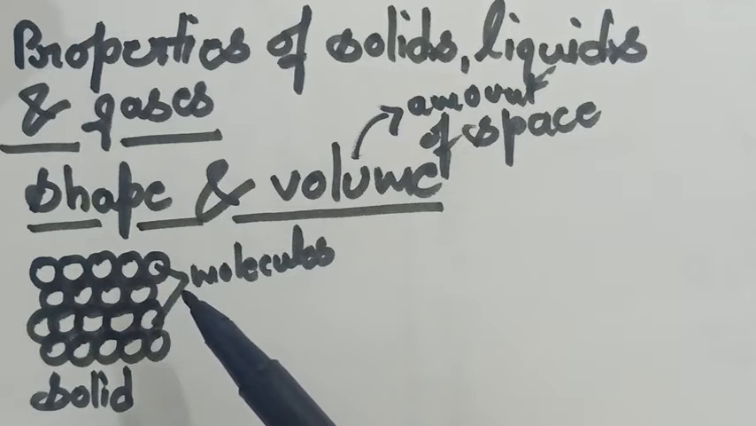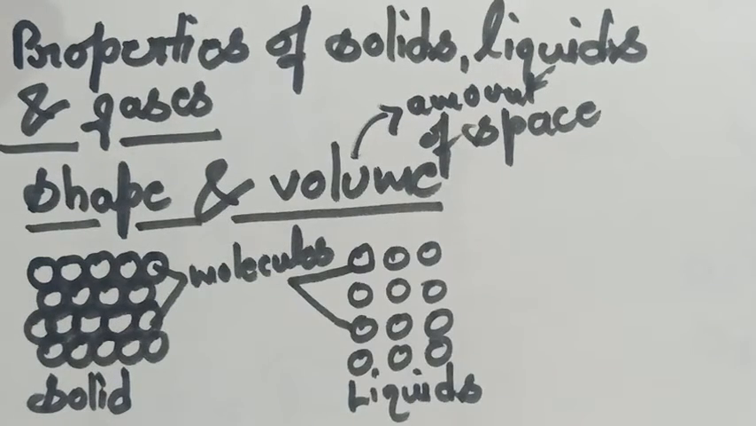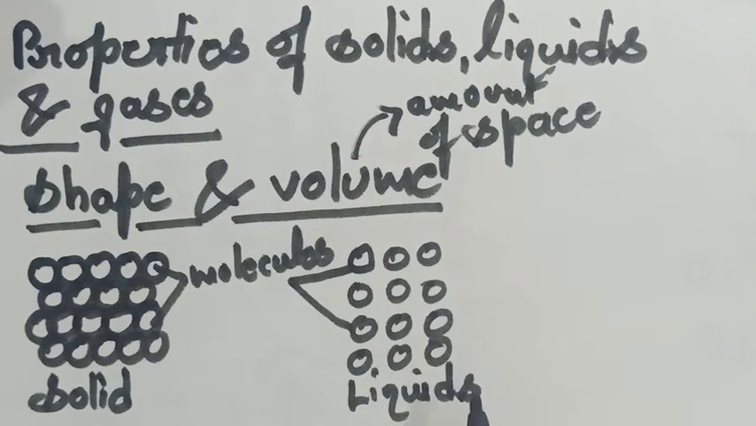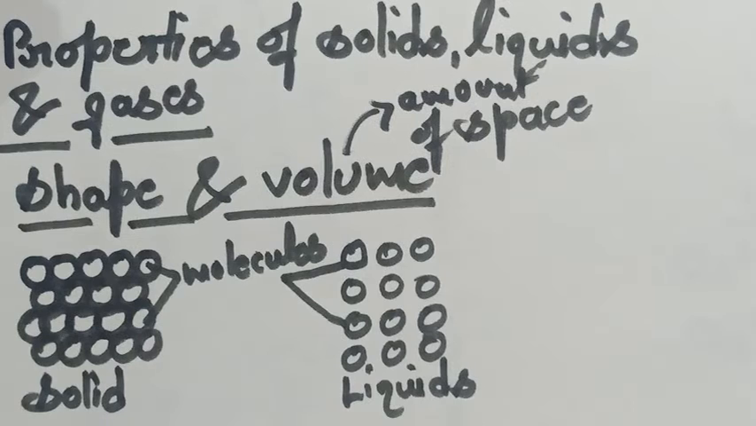Now next is liquids. Student, this is the molecular arrangement of liquids. The molecules in liquid are not so tightly held as in solids. The molecules of liquids can slip over one another, and that is why the liquid takes the shape of the container, meaning they can take the shape of the container in which they are taken.